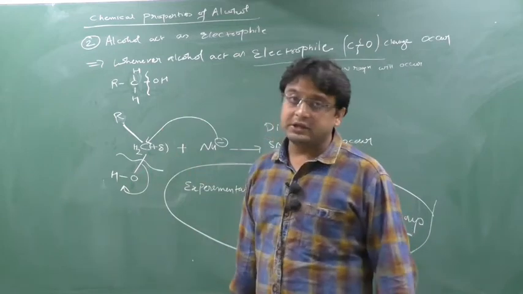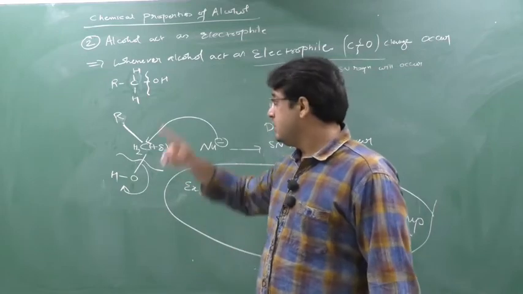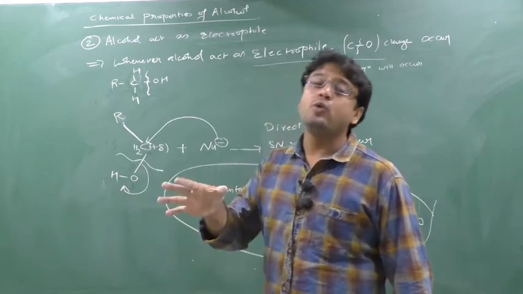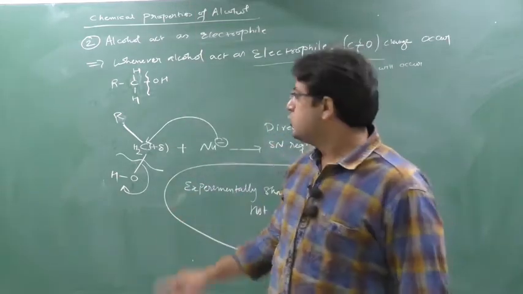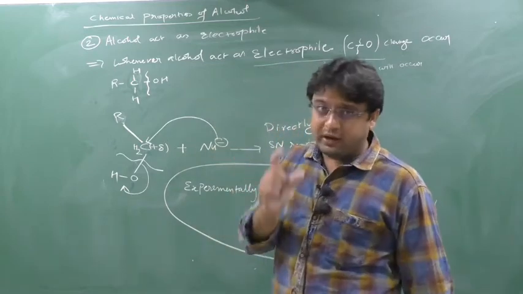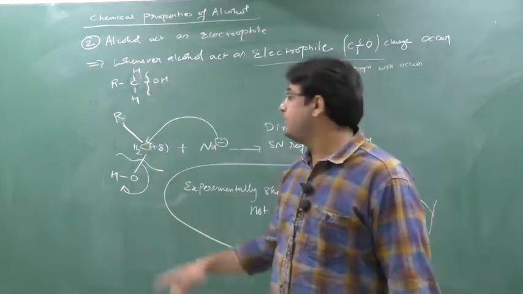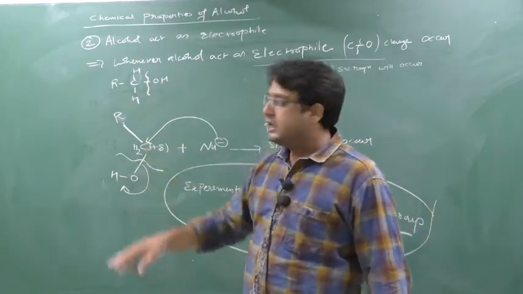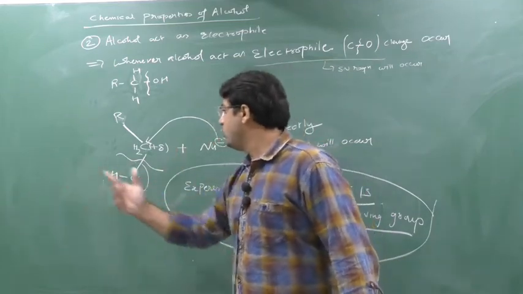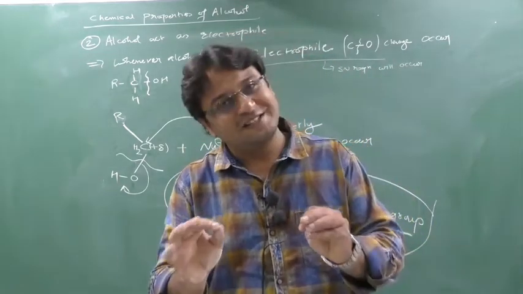So now carbon is thinking, I have to do the marriage anyhow. Before I do the marriage, I have to leave this OH minus. Now he is thinking how to release this OH minus. So carbon is thinking of a trick. He is thinking, if OH does the marriage first, then automatically OH will go. If OH goes automatically, I can do the marriage with this Nu. Understood this story? It's a very simple and sweet story.